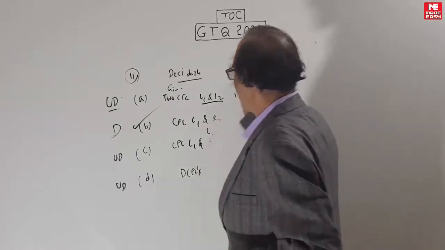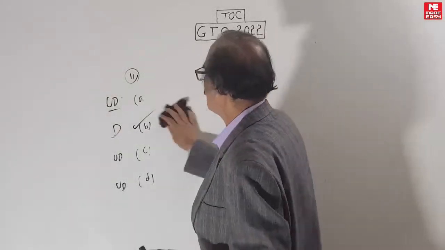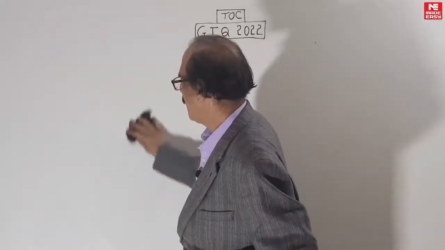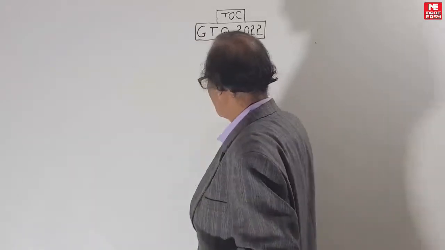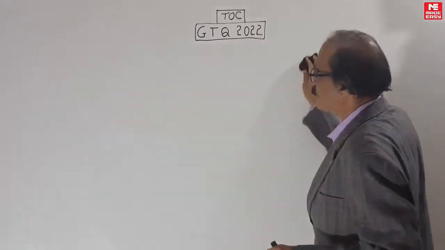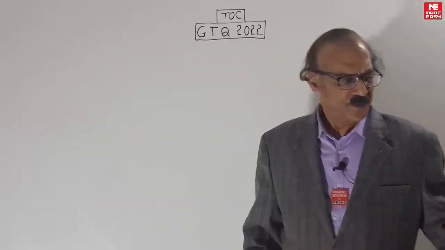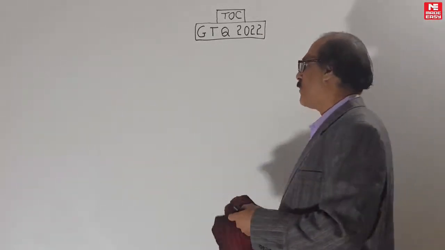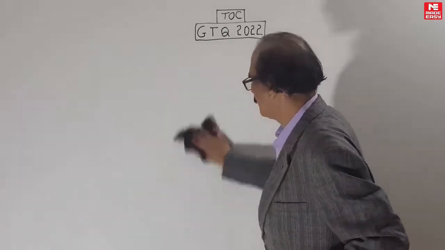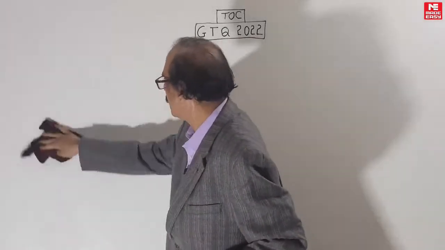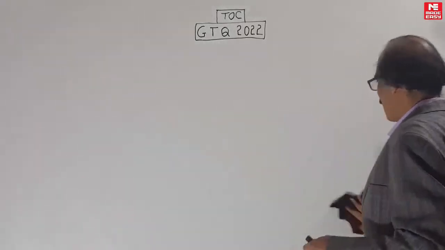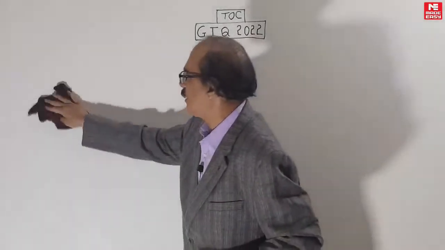These two questions, 10 and 11, are based on a very important concept. Don't push up the regular. When CFL intersection regular comes, don't push it up. Also you should know the subset problem has something to do with minus: L1 minus L2 is equal to empty. So the subset problem is decidable because of the emptiness problem and intersection. PDA emptiness is decidable, but CSL emptiness is undecidable. So remember that.